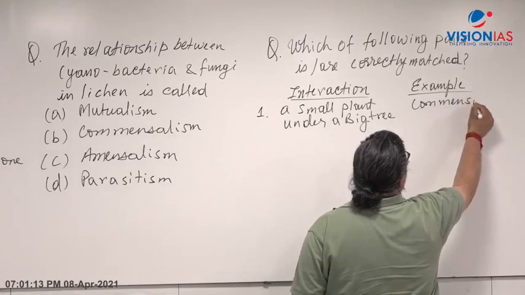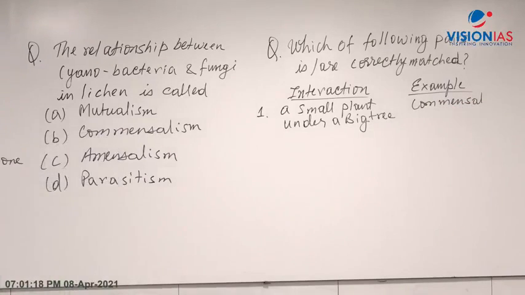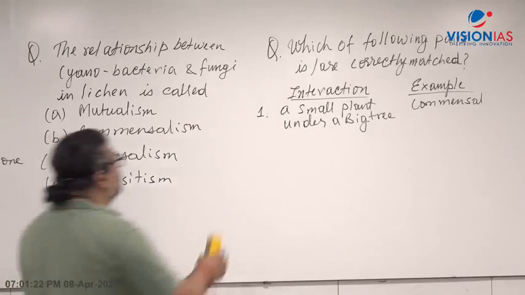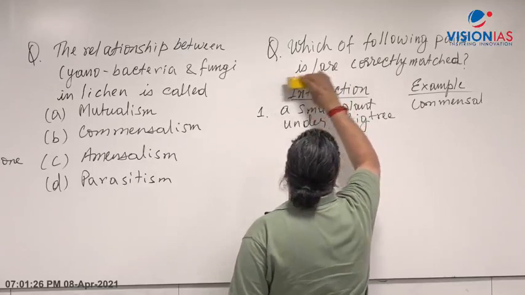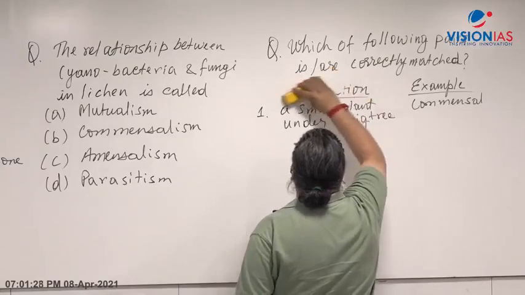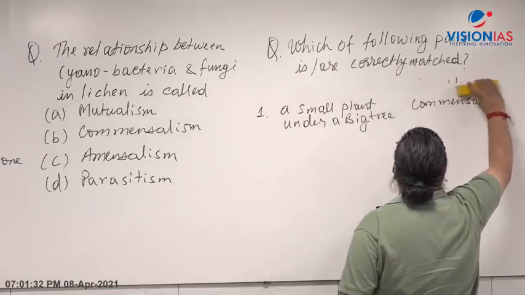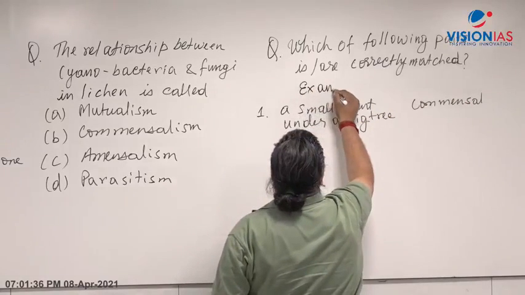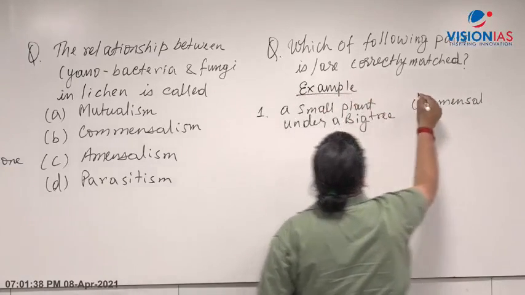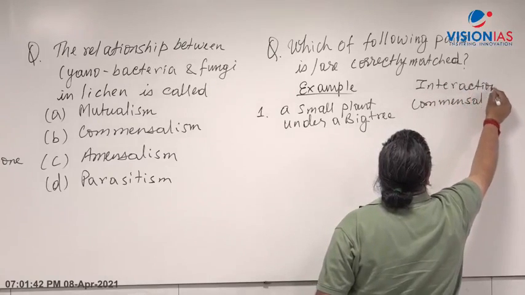Commensalism, let's say. Let's say you get an option like this one. If you get a question like this, where you have an example and an interaction, you are given the example and you are asked the interaction. You have to see which is the correct pair to select from the given multiple choice question.